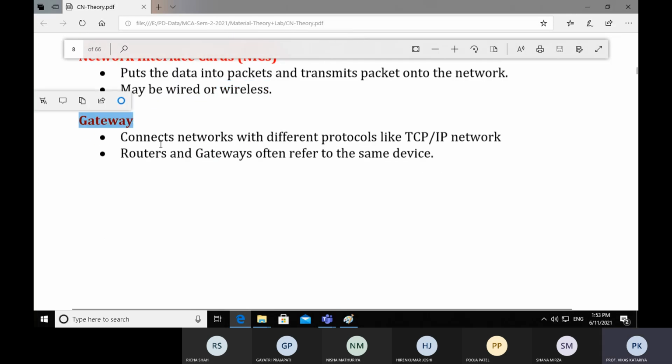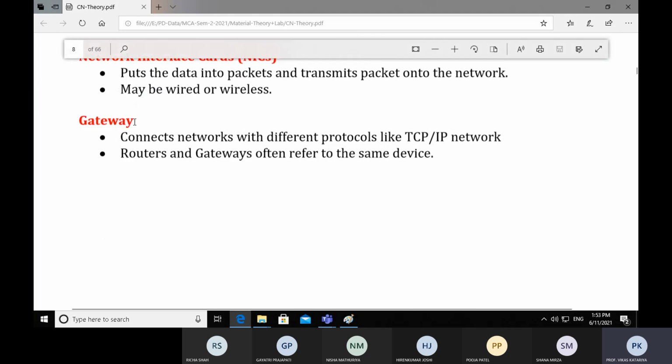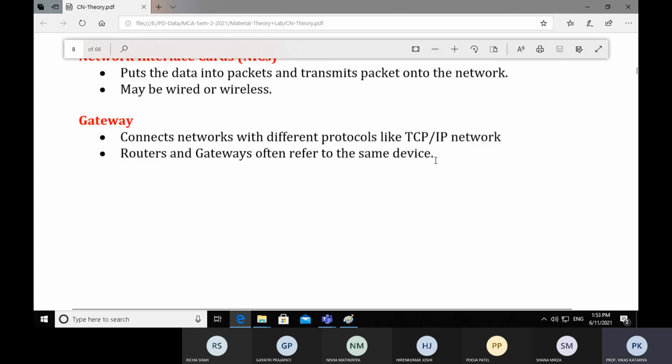Now there is another network device called gateway, but right now a router has a built-in gateway. So there is no need for this device in today's era. It connects networks with different protocols, like a TCP/IP network. A router and gateway often refer to the same device.